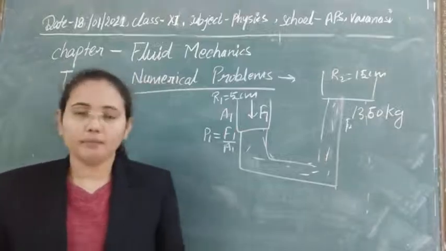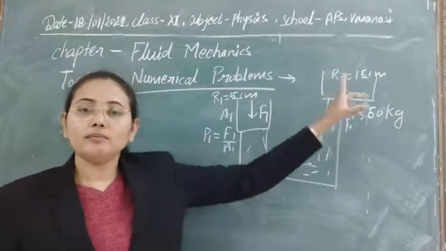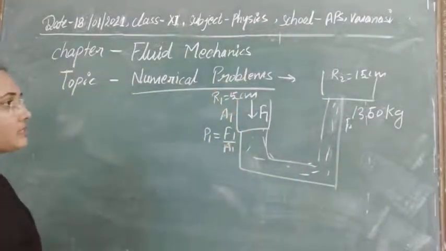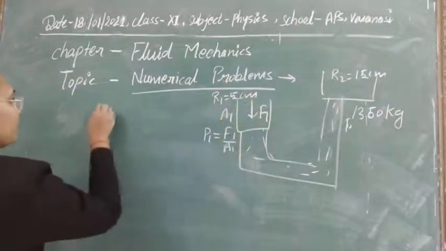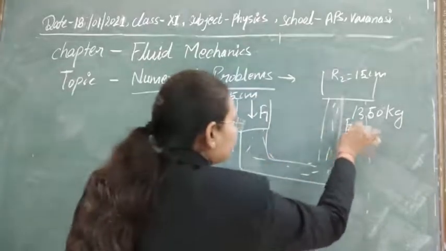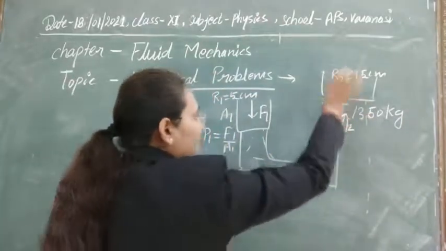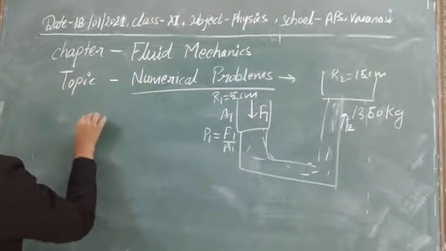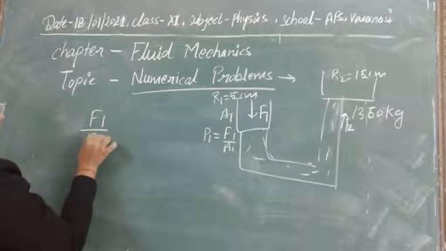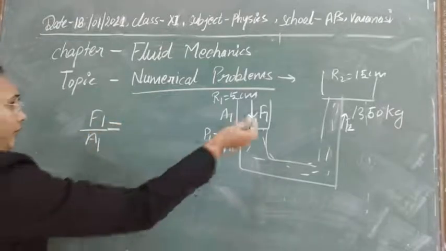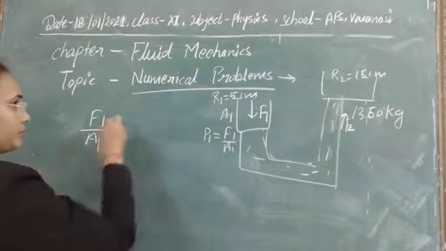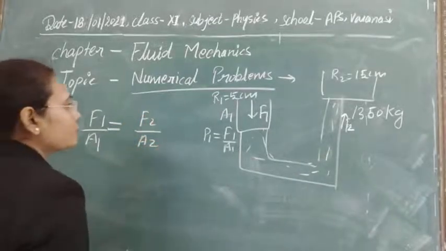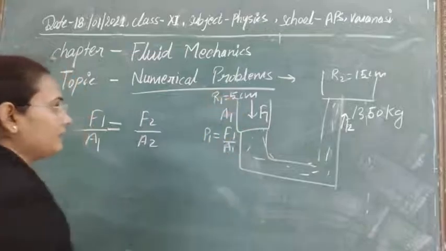Then you know that with the help of Pascal's law, pressure on both sides should be equal. So if the pressures are P1 and P2, then P1 should be equal to P2. If F2 is the force applied to lift this mass, then P1 is equal to F1 upon A1, and P2 is equal to F2 upon A2.